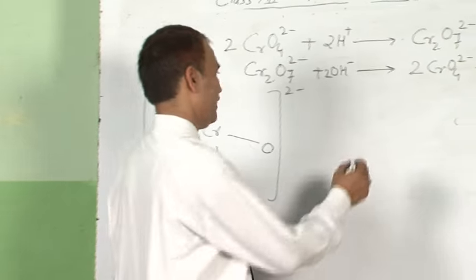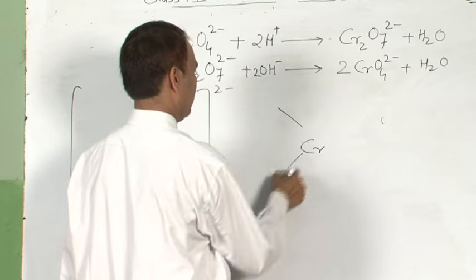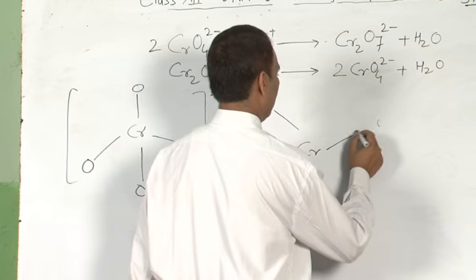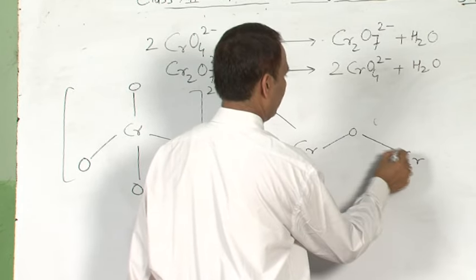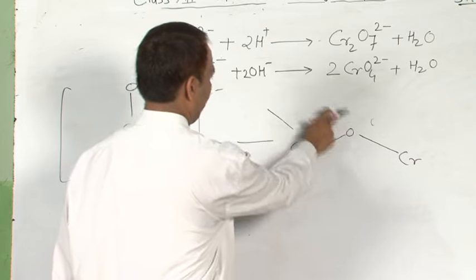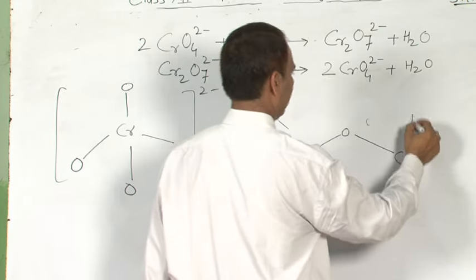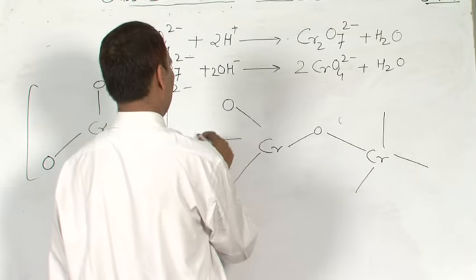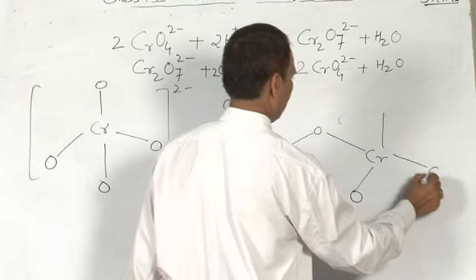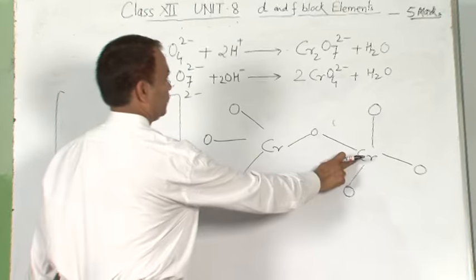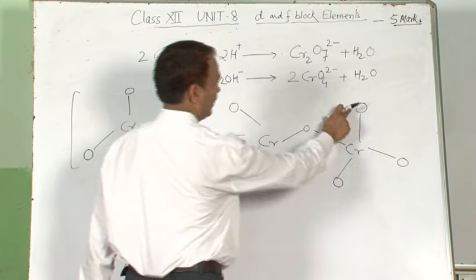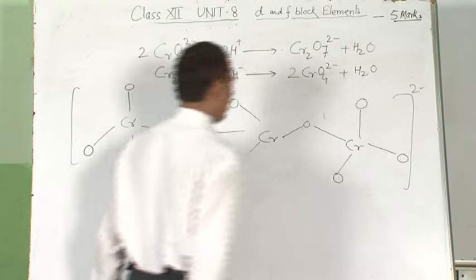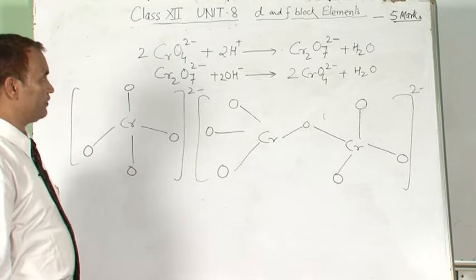And the structure of dichromate, there is bridging between the 2 chromium with oxygen, one tetrahedral, 1, 2, 3, 4, another tetrahedral. Cr2O7, 1, 2, 3, 4, 5, 6, 7, and 2 negative charges put here. So this is the structure of dichromate, this is the structure of chromate.